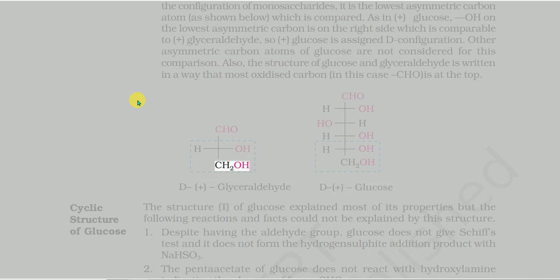The structure I of glucose explained most of its properties, but the following reactions and facts could not be explained by this structure. 1. Despite having the aldehyde group, glucose does not give Schiff's test and it does not form the hydrogen sulfite addition product with NaHSO3. 2. The pentaacetate of glucose does not react with hydroxylamine, indicating the absence of a free CHO group.